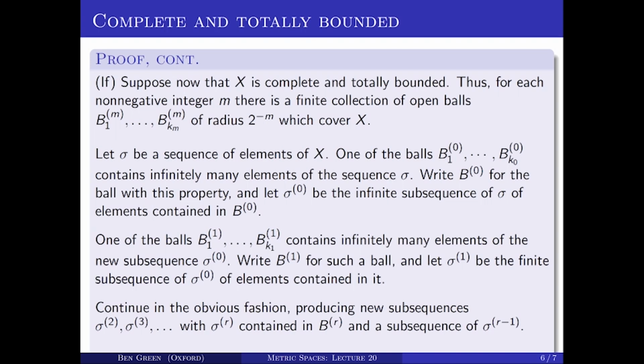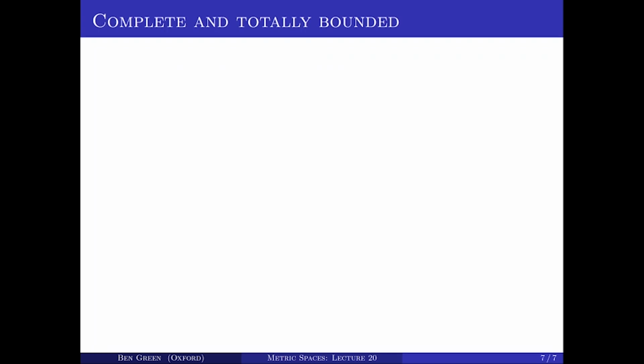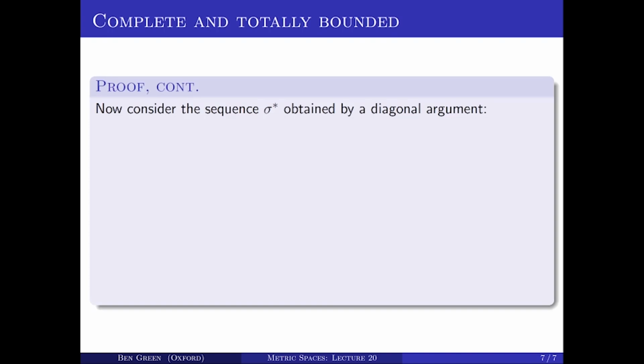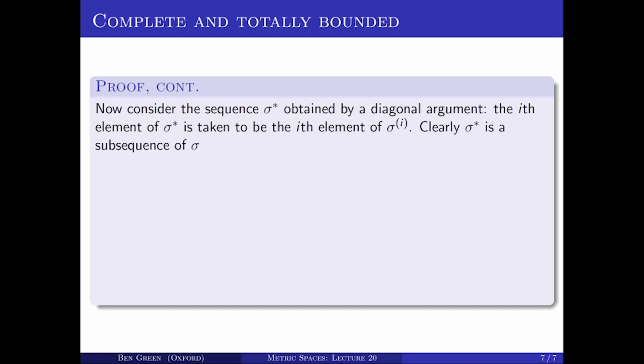And now we come to the key idea, which is to use a diagonal argument. Out of that collection of subsequences, we'll consider the sequence sigma star obtained by what's called a diagonal argument. So the ith element of sigma star is by definition the ith element of sigma to the i. Now this sigma star is a subsequence of sigma, just by the way the construction works, because all of the sigma to the i's are subsequences.